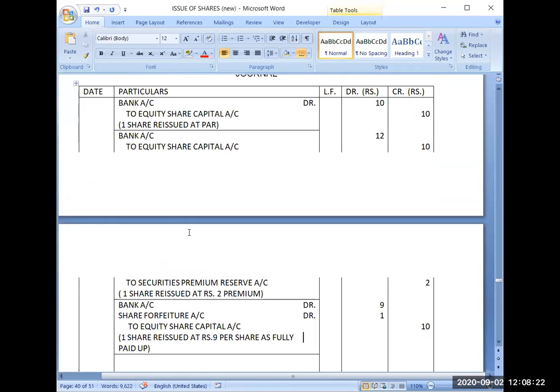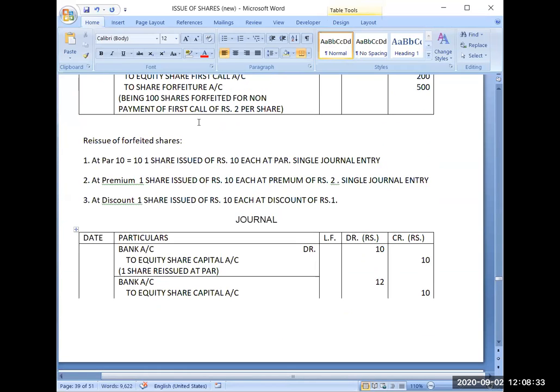Even if you do not know the question and it has some entry for reissue, you can simply do it. Now one more thing. Out of this share forfeiture, if some amount is left, that will be termed as capital profit, and that capital profit will be transferred to capital reserve. How to calculate the capital reserve is the further part of this topic, which we will do tomorrow.